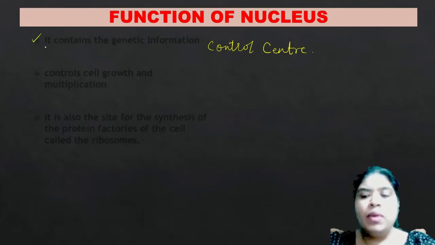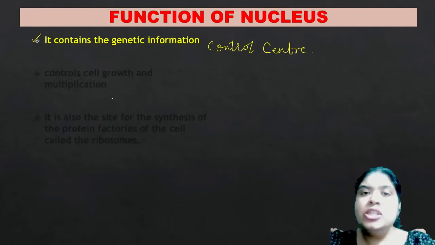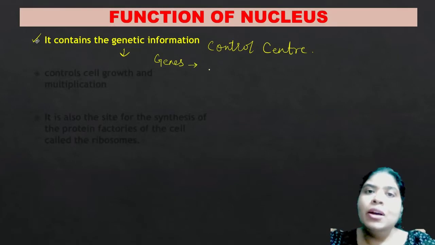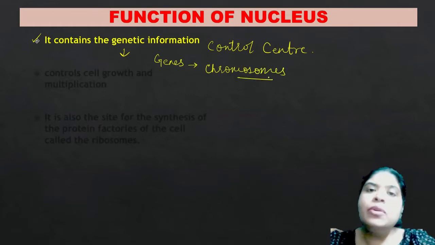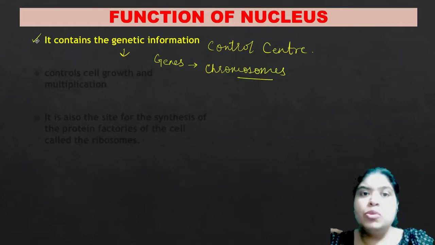Okay, so the first one is that it contains the genetic information. Now, this genetic information is present in the nucleus in the form of genes, and these genes are located on the chromosomes. Genes are located basically on the DNA which is present in the chromosome. Therefore, we say that the nucleus contains the genetic information of the cell.